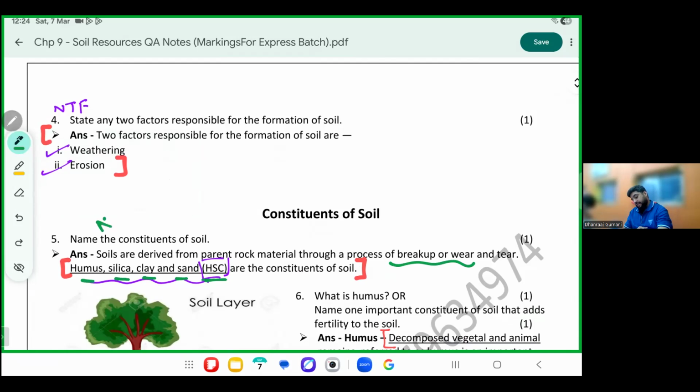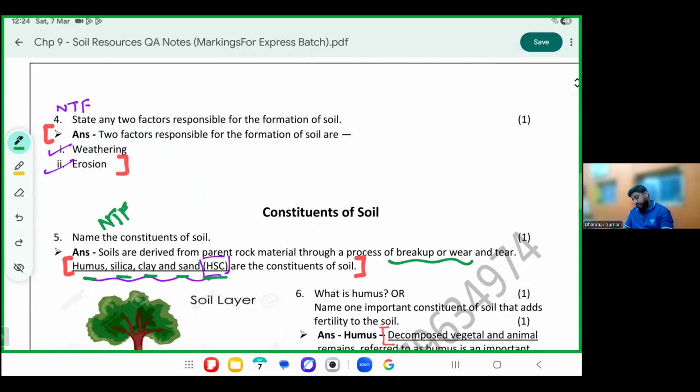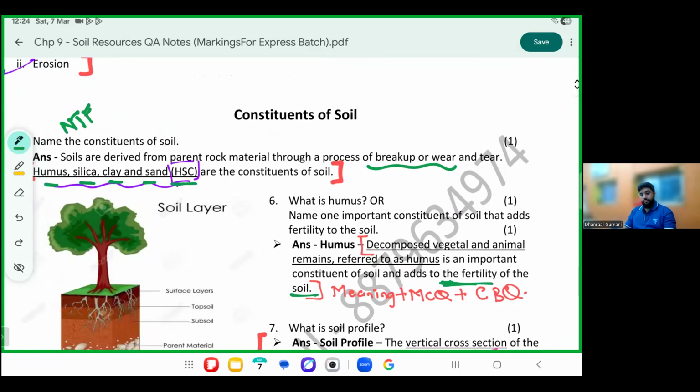This is again a name the following. What is humus? Decomposed vegetal and animal remains is called humus. It is an important constituent of the soil and adds to the fertility of the soil.